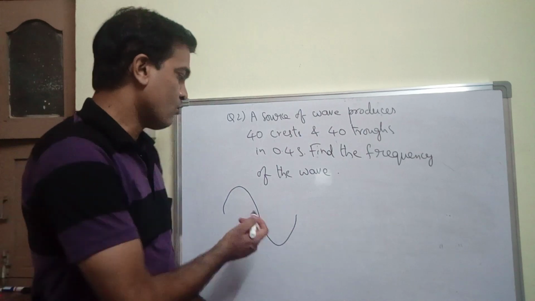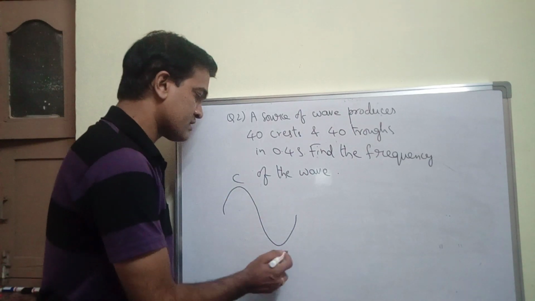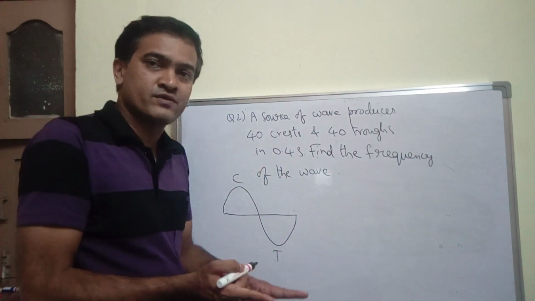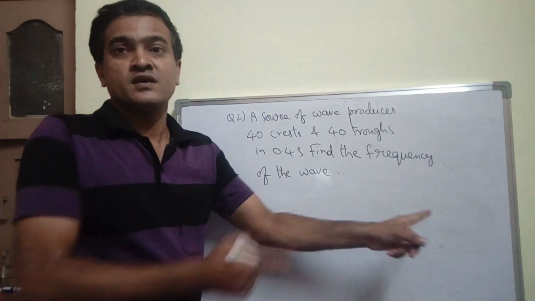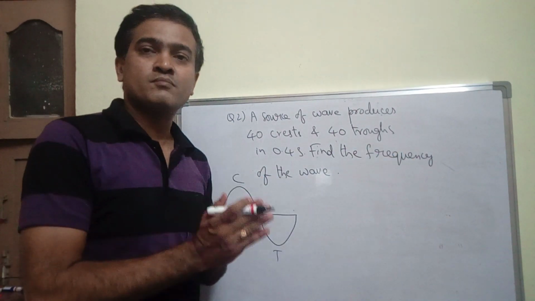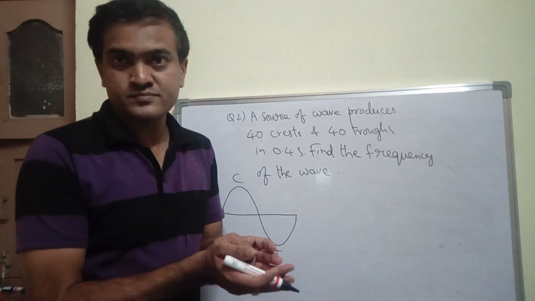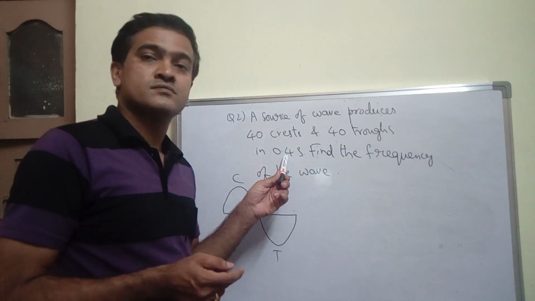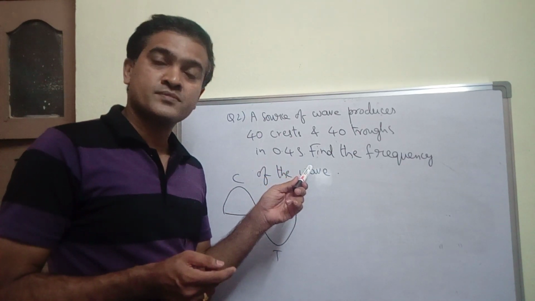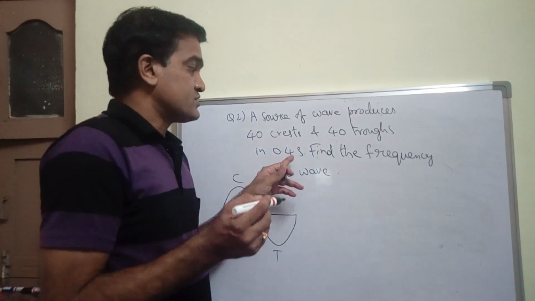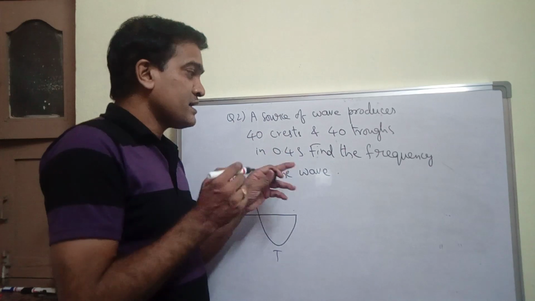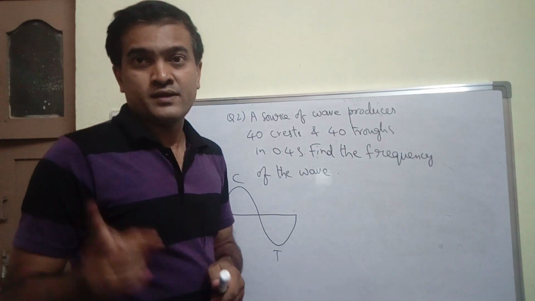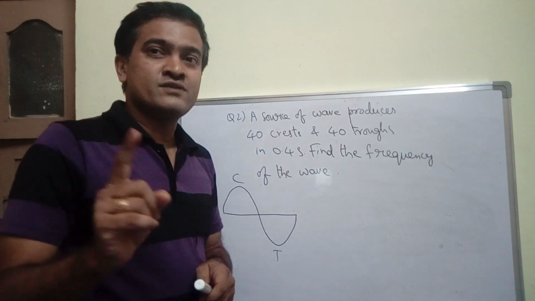40. One crest plus one trough, this entire combination gives one wave. Like this, you have 40 crests and 40 troughs. So the total number of waves is 40. So for these 40 waves, what is the time taken? 0.4 second, right? 0.4 second is the time taken for the 40 waves to travel.